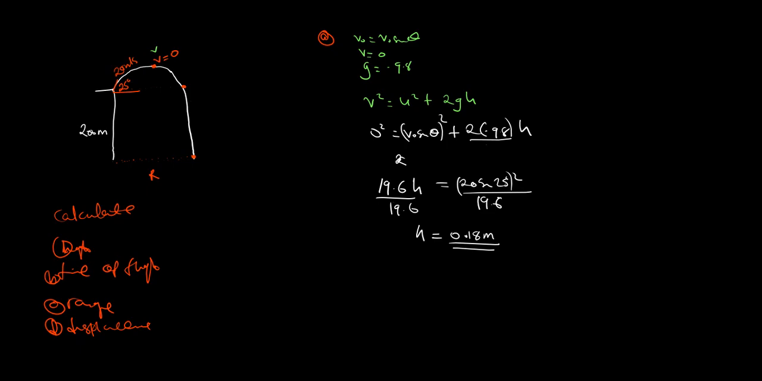So we have calculated this height. We have calculated this height is equal to that. Okay, so that is it. So let's go to another question. So our height now is 0.18, so that's the maximum height, which should be in meters, by the way.